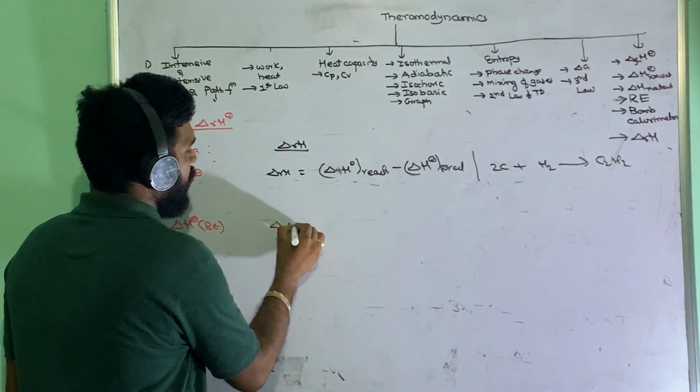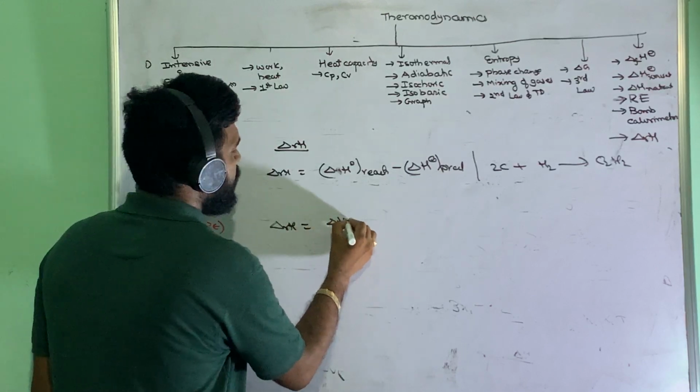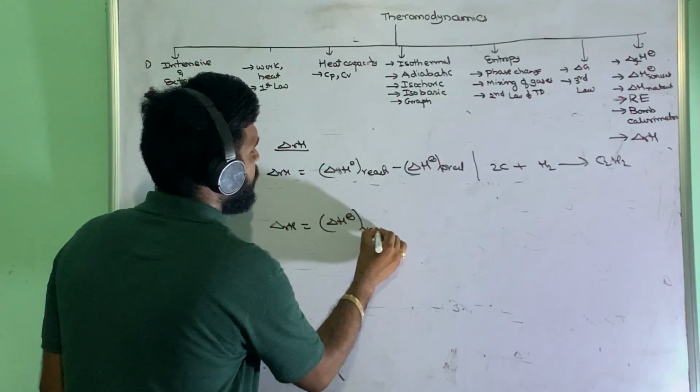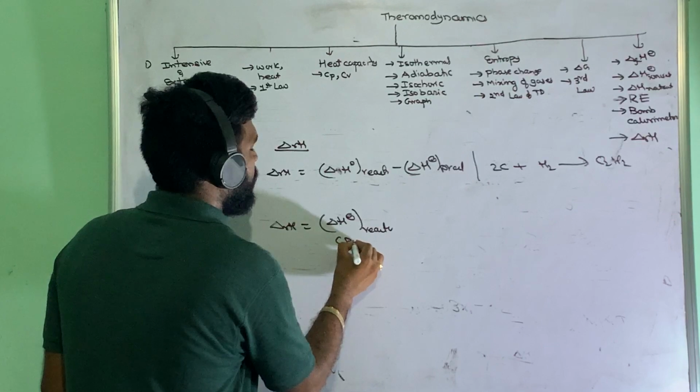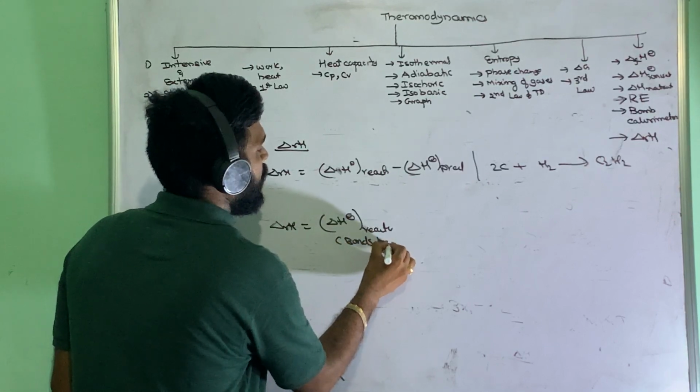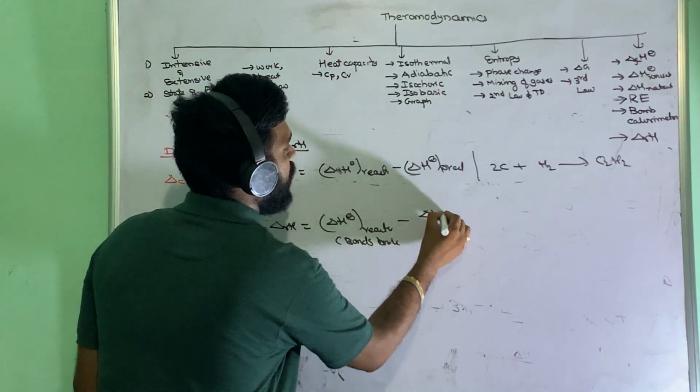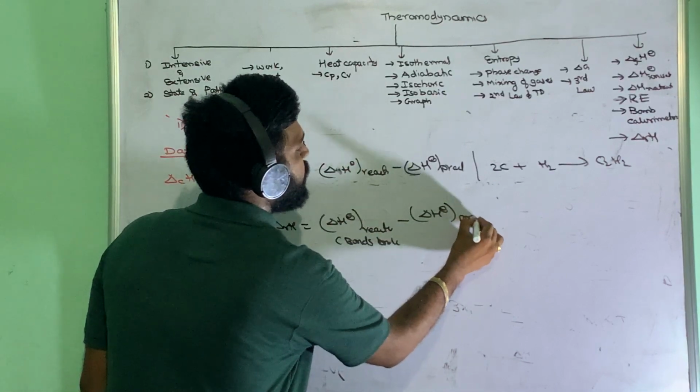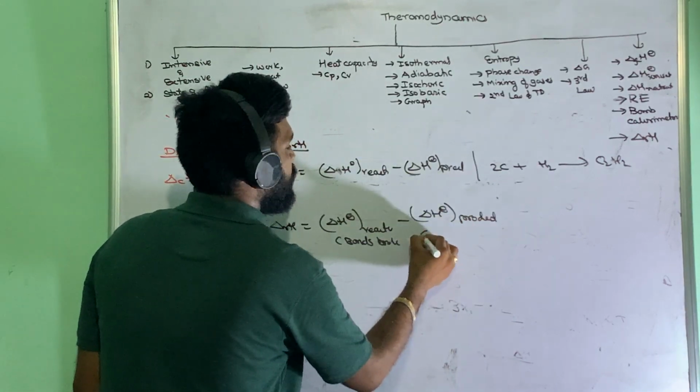And in the bond enthalpy case, delta RH is equal to delta H of the reactant side, which means bonds broken, minus delta H of the product side, which is bonds formed.